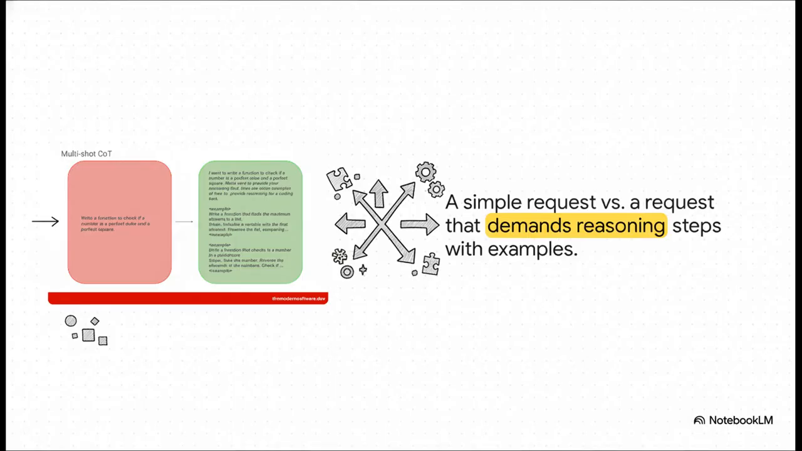Now, what happens when we combine two of these superpowers? Here we're mixing few shot with chain of thought. So on the right, we're not just asking it to reason, we're actually giving it examples of how to reason. This is what we call multi-shot chain of thought, and it is the secret sauce for getting the model to solve really, really tricky problems correctly.